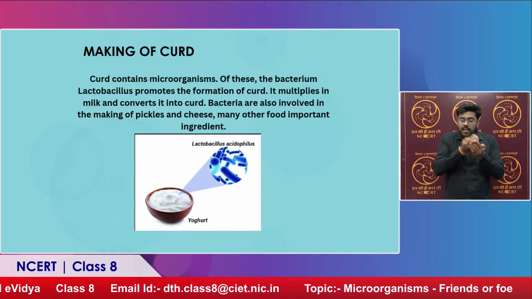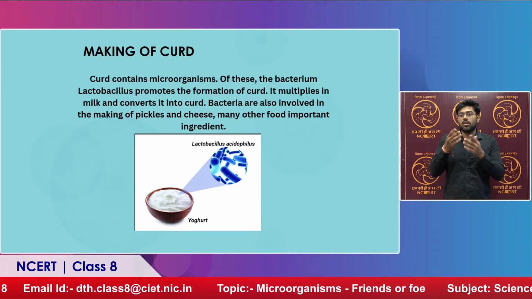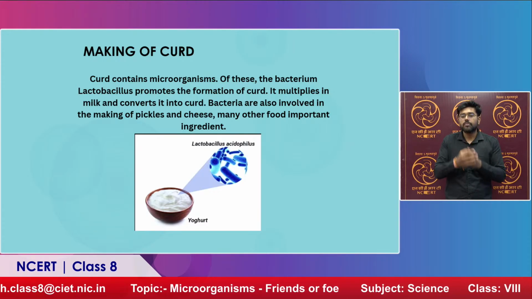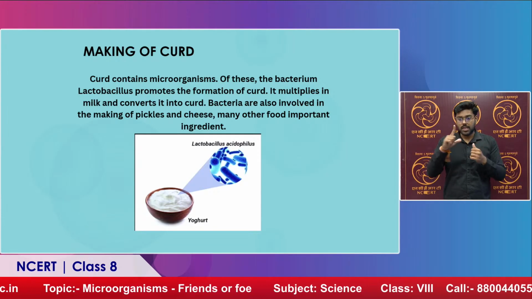And how are they in shape? They are rod shaped cells. So lacto comes from lactose sugar and bacillus gives us the name for the rod shaped cells. This we have seen, the making of curd.